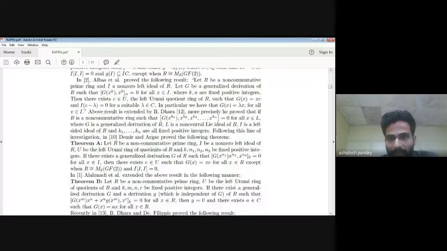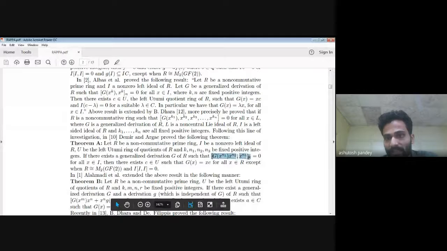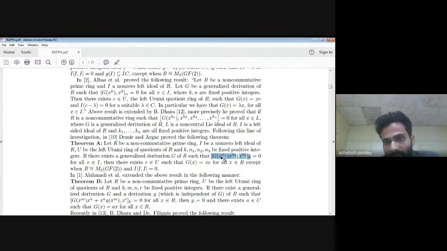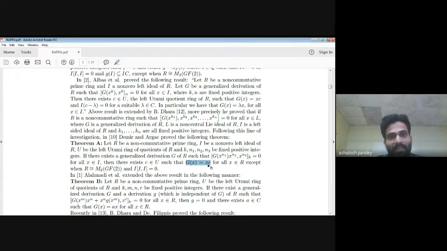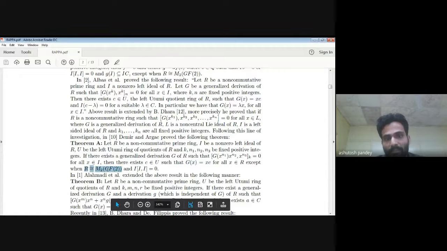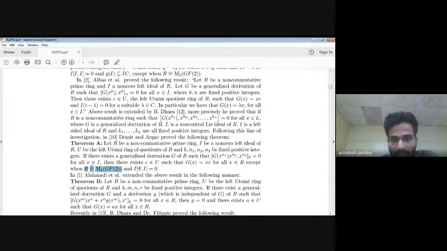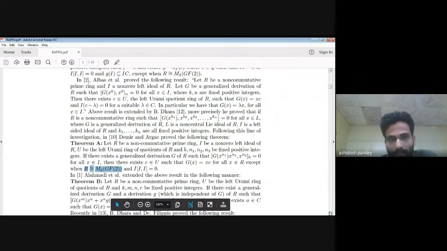Al-Hamadi took this identity with the kth commutator. These x are coming from the ideal I of R, and n1, n2, n3 are fixed integers. If this identity holds, and capital G is a generalized derivation, then the form of G is x times C, where C is coming from the Utumi quotient ring, or capital R is isomorphic to the matrix ring of order 2 over F2, and this commutator also holds. Sorry, this is proved by Demir and Argac.